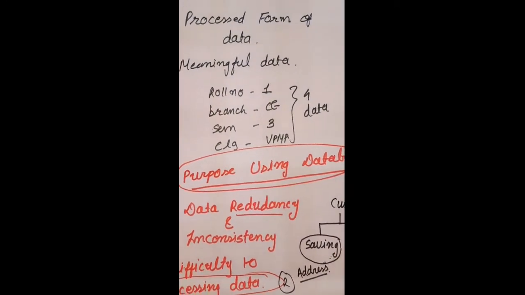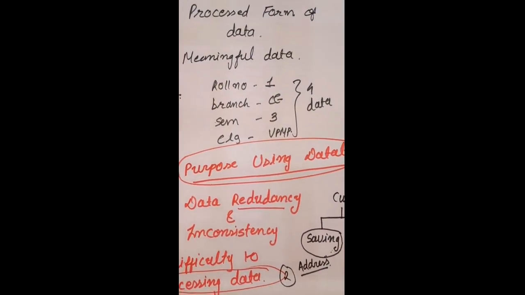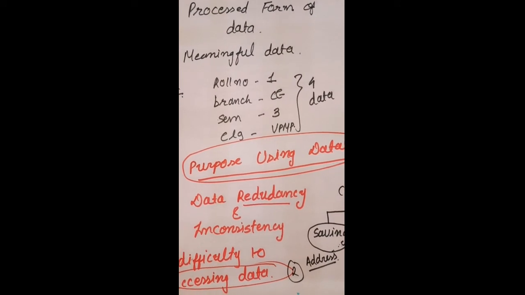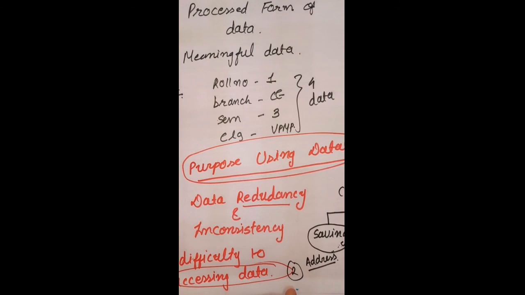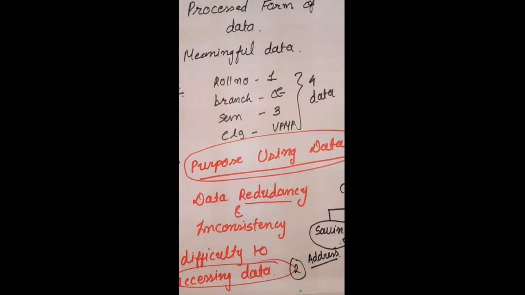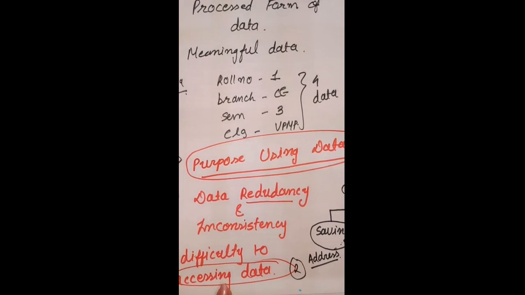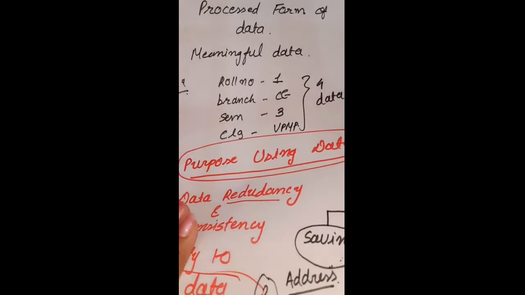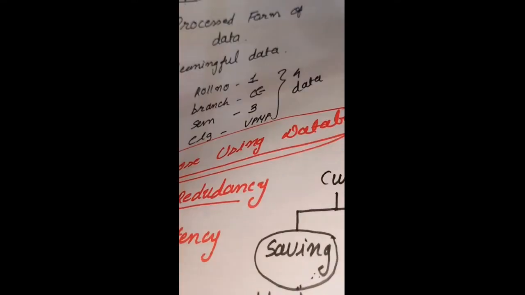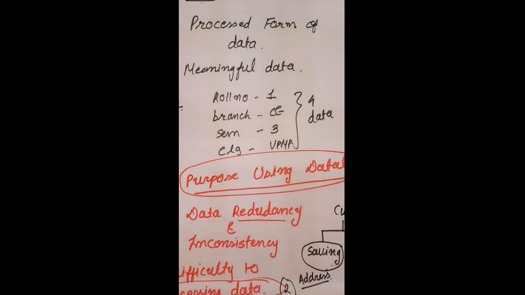Now why do we need a database management system? Earlier we were maintaining a file system, which has different drawbacks. To overcome these drawbacks, we offer a database system as the solution. So what are the drawbacks? Data redundancy and inconsistency, difficulty in accessing data, data isolation, data security, and the last one is transaction problems.